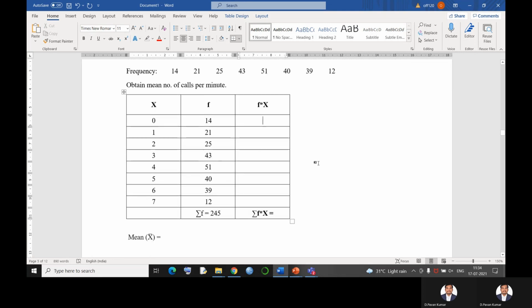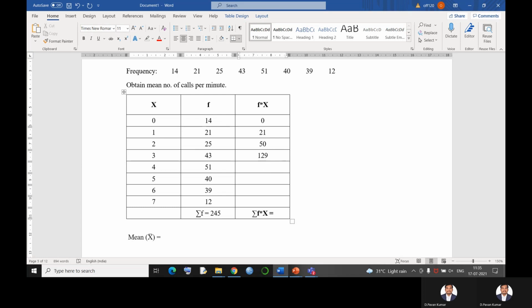Summation f into x: 0 into 14 is 0. Next, 1 into 21 is 21. Next, 2 into 25 is 50. 3 into 43 is 129.